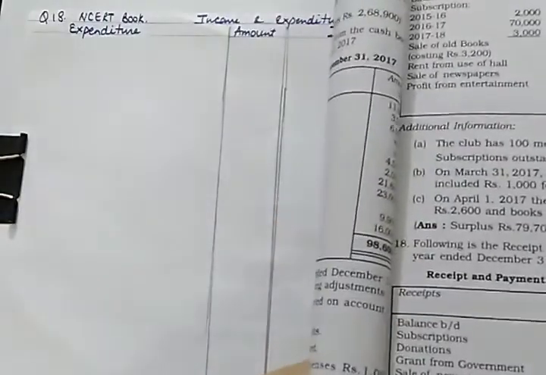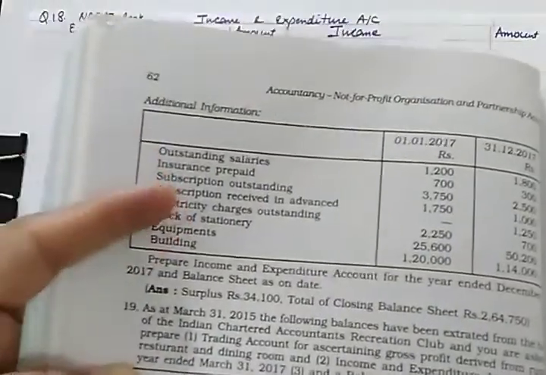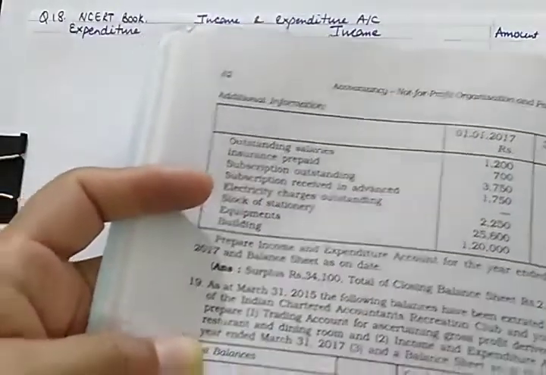Receipt and payment account is given to you, and the instructions or additional information given in this numerical are different as compared to other numericals. Here two balances, opening and closing balances, are given to us. So let us read the numerical first.